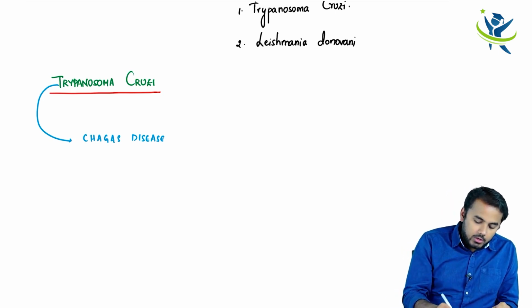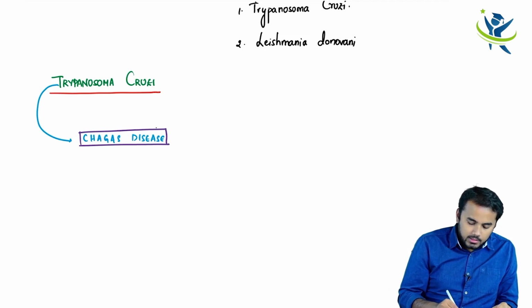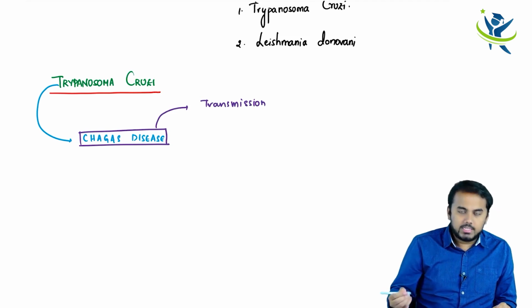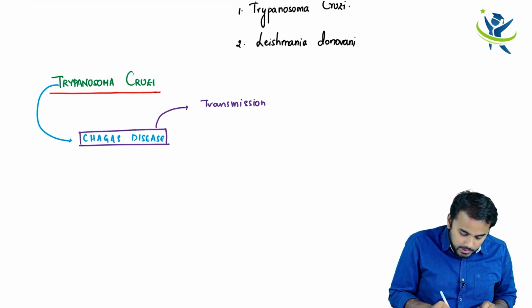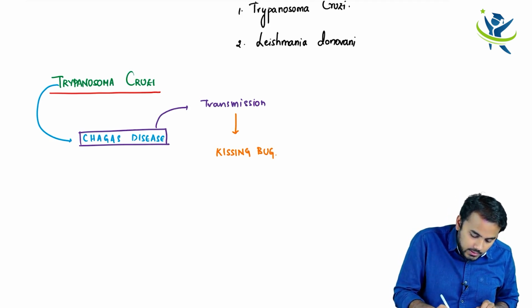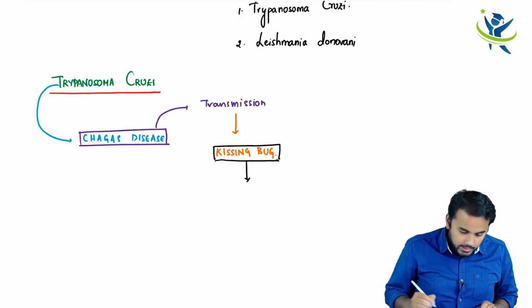So basically, how does Chagas disease transmit? It transmits with the help of a special bug, and that is called the kissing bug, right?